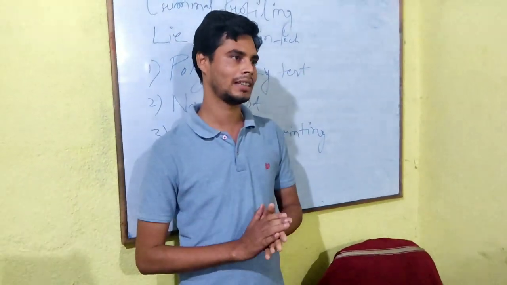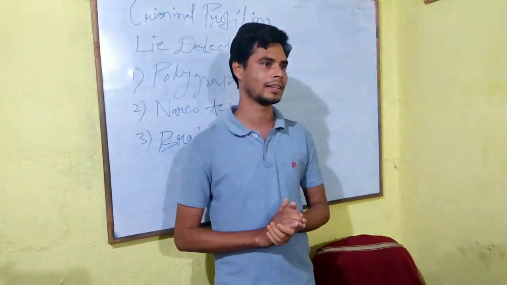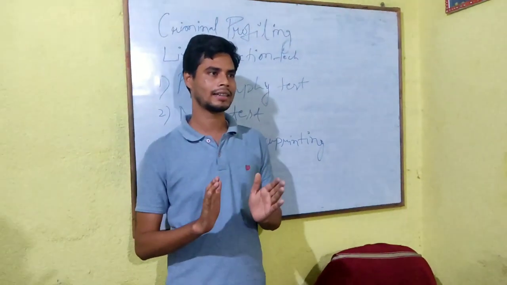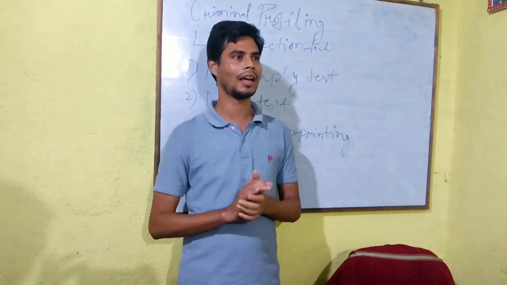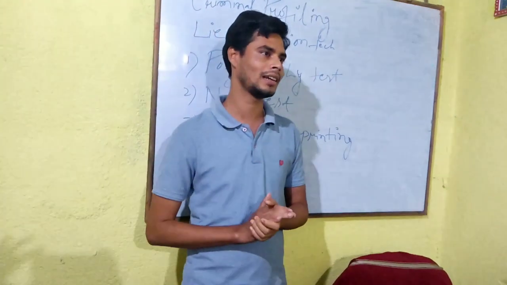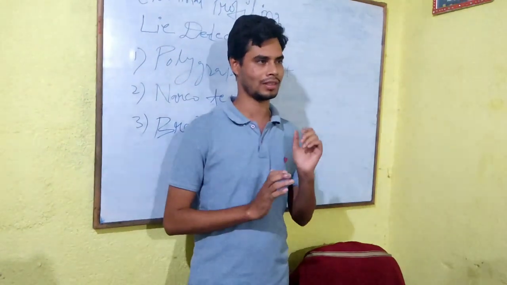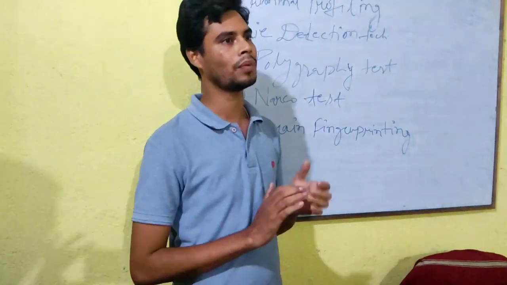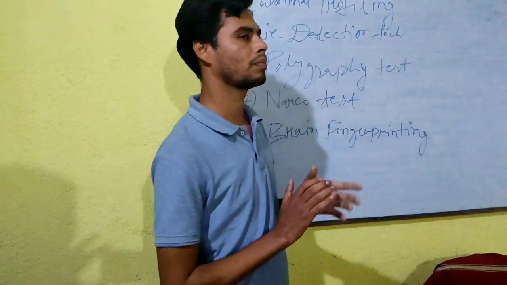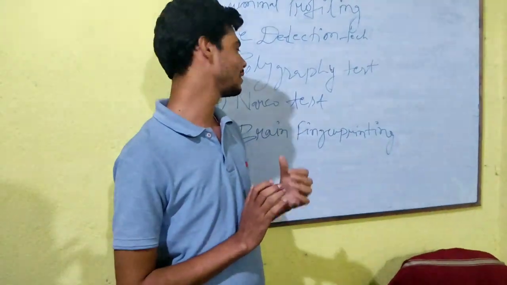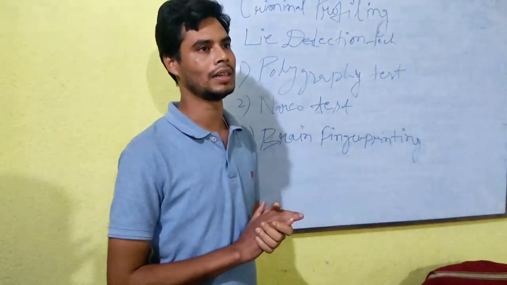As we all know, there are three types of criminal profiling. Actually, criminal profiling is a detection technique which is used to detect lies. If any person is telling a lie, then he or she can be detected with the help of this method. So there are three types of lie detection method. First one is the polygraphy test, second one is the narco test, and third one is brain fingerprinting.